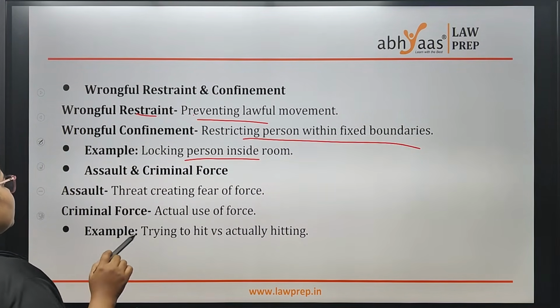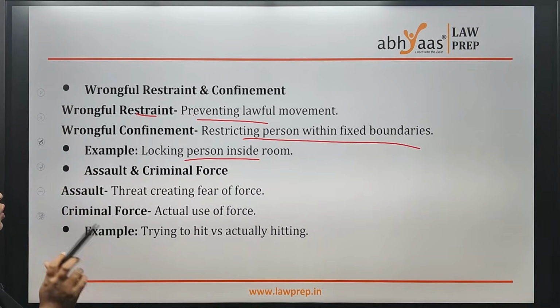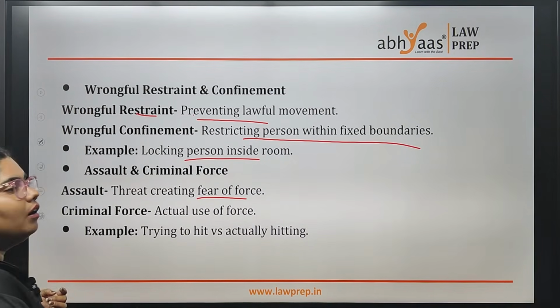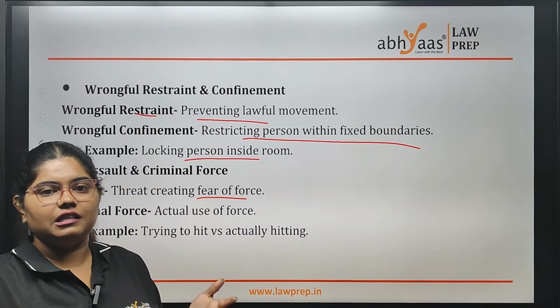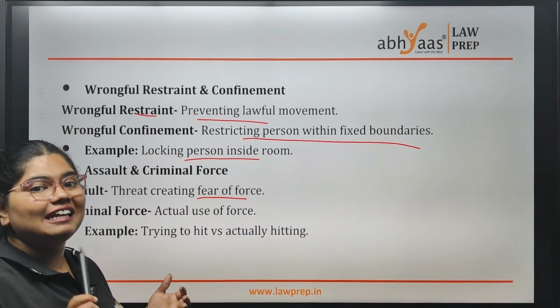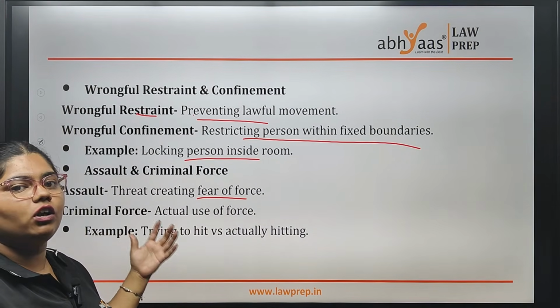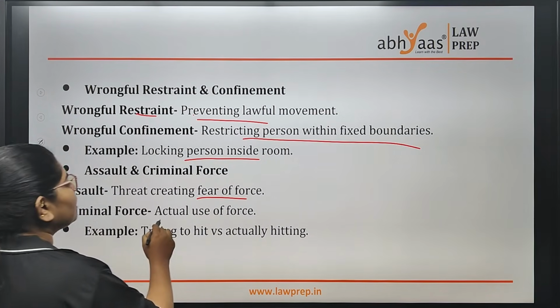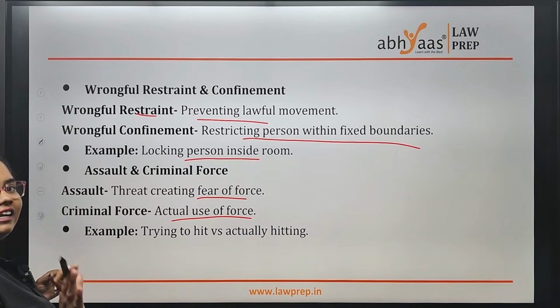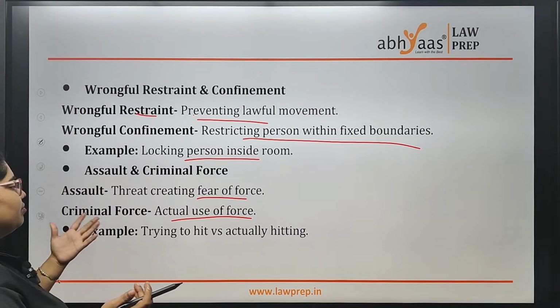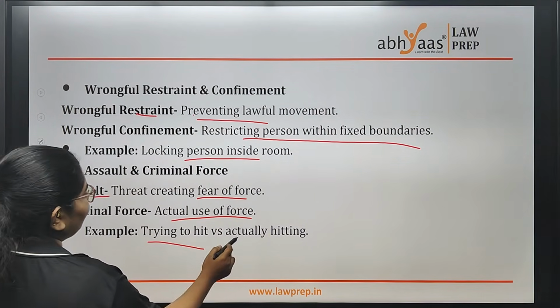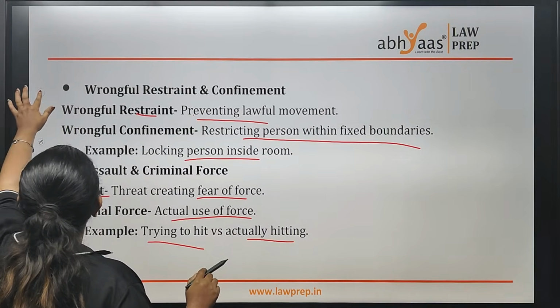Assault and criminal force. Assault is threatening a person or creating a fear of force. If I say that I'll kill you, I am assaulting you or creating that threat. Whereas criminal force is actually using force, actually hitting you. Trying to hit is assault, actually hitting is criminal force.